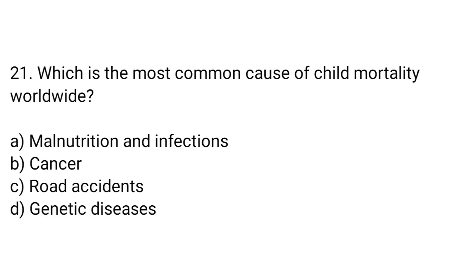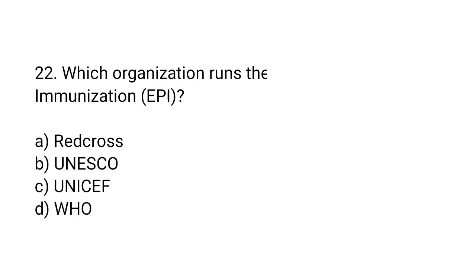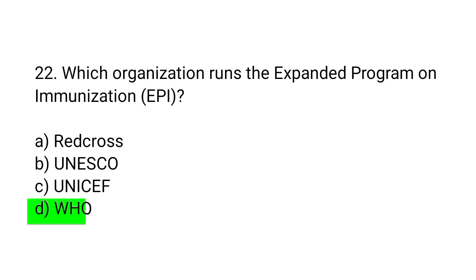Question number 21. Which is the most common cause of child mortality worldwide? The right answer is option A, malnutrition and infections. Question number 22. Which organization runs the expanded program on immunization? The right answer is option D, WHO.